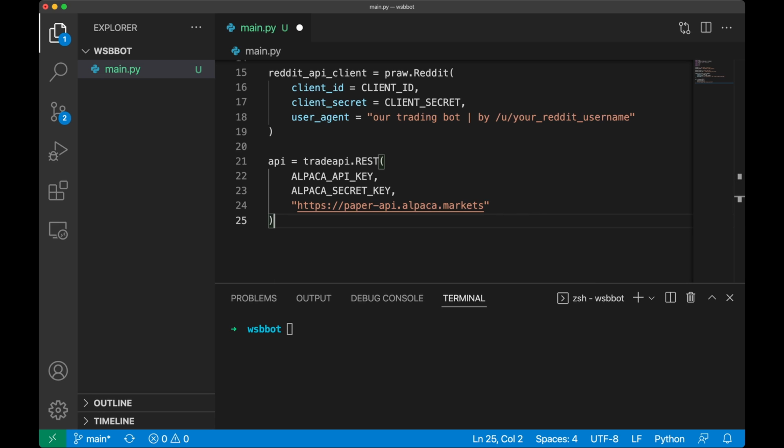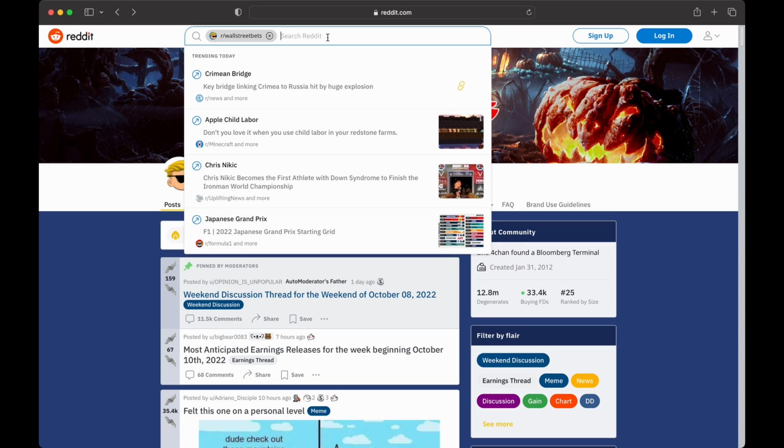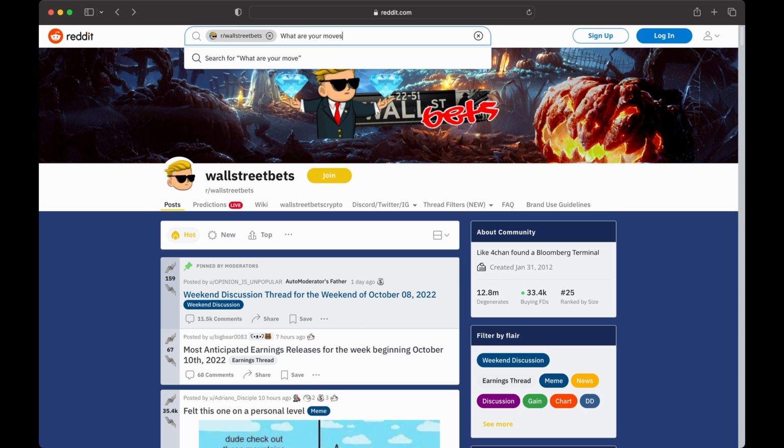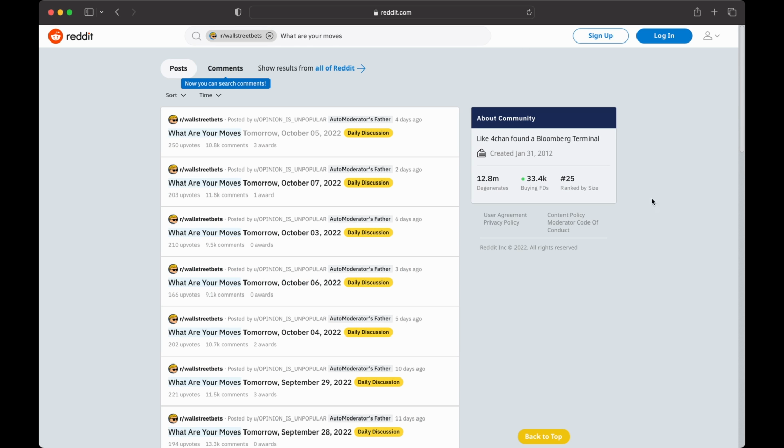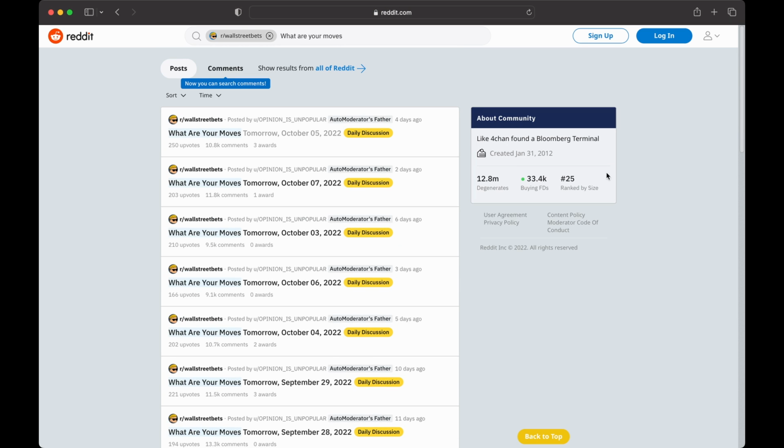So now we need to think of a way of programmatically determining which stocks WallStreetBets is discussing or rallying around at the moment. This is a problem that itself is not really programming based, but converting this into code can be sort of challenging. My approach to this is narrowing the scope a bit to a specific thread that's posted at the end of each trading day called "What are your moves tomorrow?" These threads are hugely popular on the subreddit. They usually have thousands and thousands of comments.